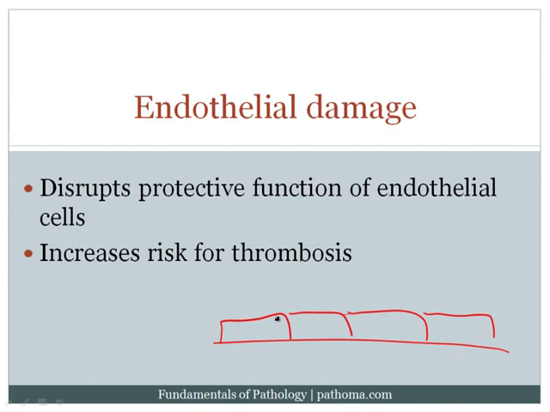Another way is that the endothelium produces molecules like prostaglandin I2. Prostaglandin I2 blocks platelet aggregation. It's sort of the opposite of thromboxane A2. So the platelets produce thromboxane A2, but the endothelium produces prostaglandin I2, and these are sort of opposite of one another. That's one way by which the endothelium can block platelet aggregation and hence block the activation of the coag cascade and thrombosis. Another way would be to produce nitric oxide. Nitric oxide causes vasodilation, which then protects against activation of the coagulation cascade as well.